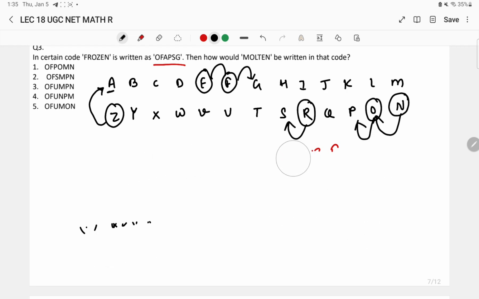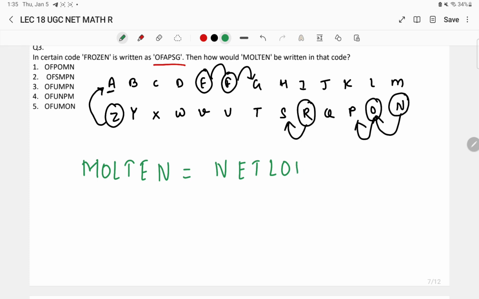Now we have to code with the same logic the word MOLTEN. The first thing you are going to do is reverse the word. NETLOM is the word after reversing MOLTEN, right? Then we add plus 1 to each letter, the same logic we used for the previous word FROZEN.